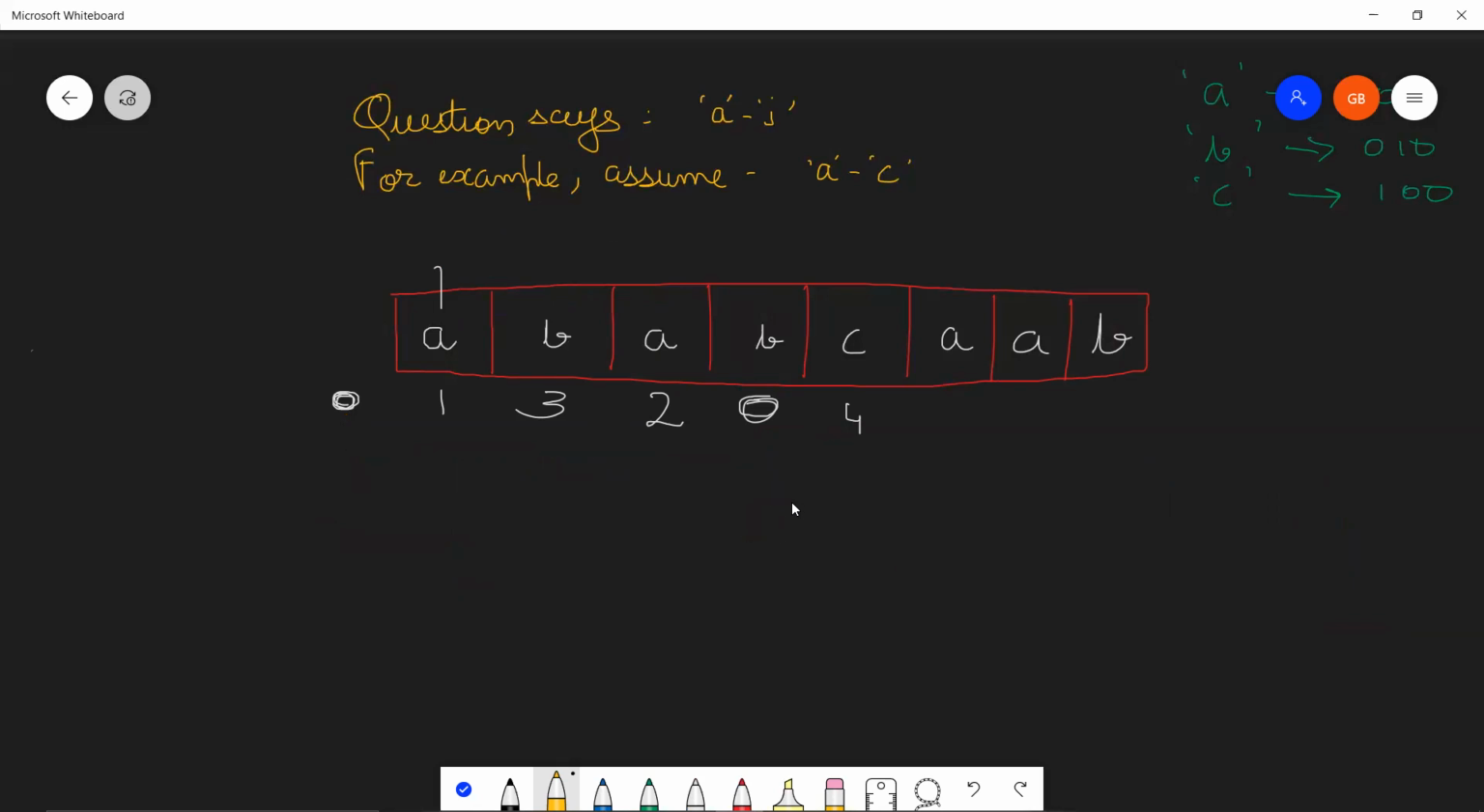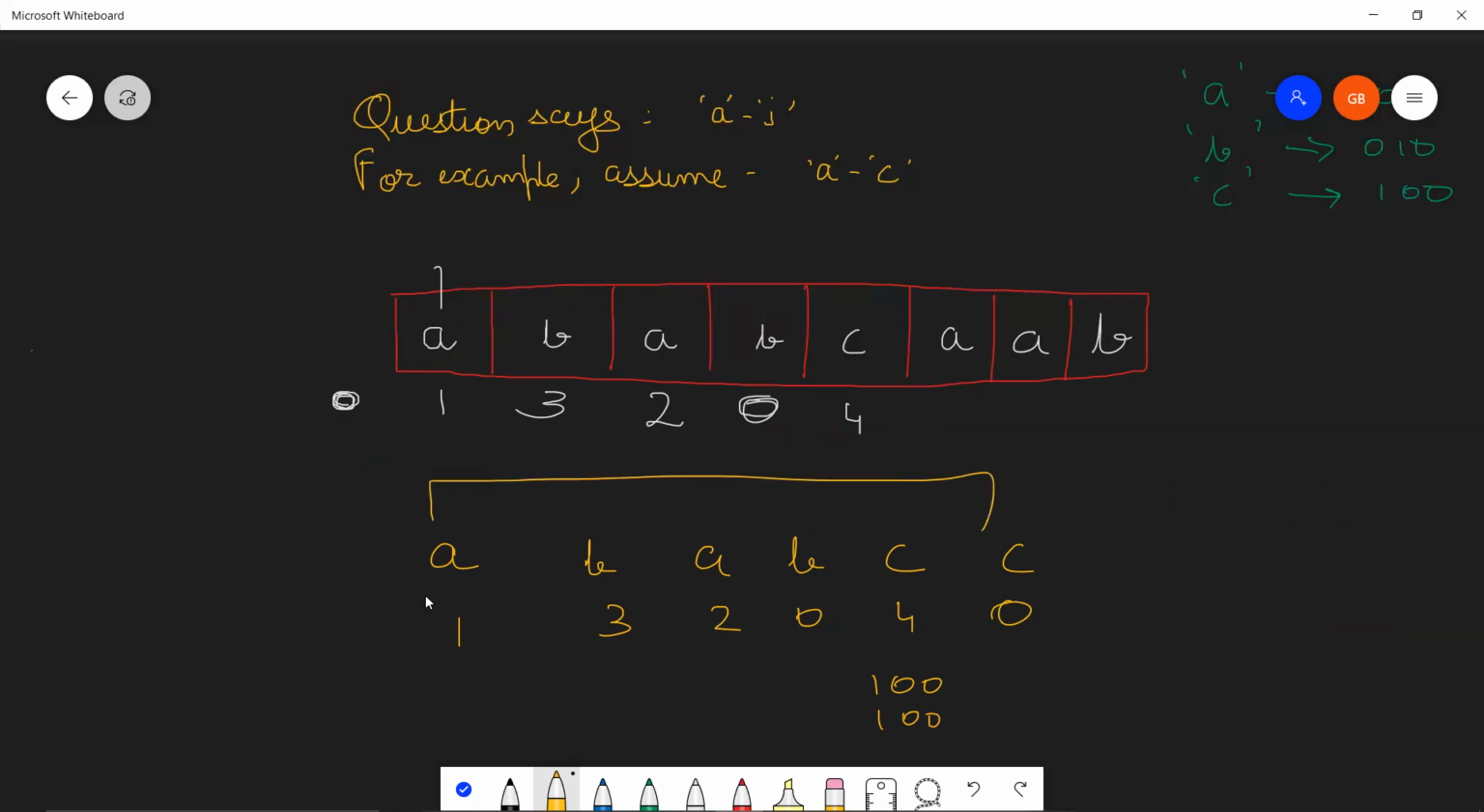Let me give you another, this is something random. Let's say A, B, C. This was not going to give us your answer. Let me take this string: A, B, C, and C, right? So we know that this is going to be 1, 3, 2, 0, 4. 4 is 1, 0, 0. And when you XOR it again with 1, 0, 0, this will give you 0, right? So again, as you can see, A is being paired with A, B is being paired with B, and C is being paired with C.